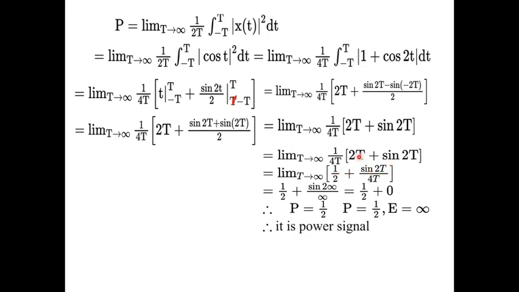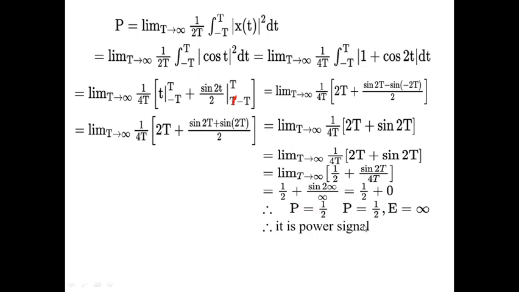It's a very important step, right? You have 2t here, you have 4t here, so there is a possibility of simplification. So we are extending it by dividing, and after this, 1 by 2 is as such. Since further simplification is not possible, I am substituting t tends to infinity. This 1 by 2 is undisturbed, whereas the second term, sine of some value divided by infinity, becomes equal to 0. So you are getting the power equal to 1 by 2.